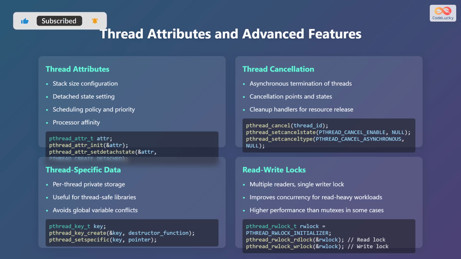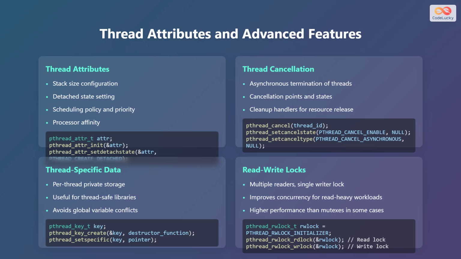The third advanced feature is thread-specific data, which includes per-thread private storage, useful for thread-safe libraries and avoids global variable conflicts. Here is a code example: pthread_key_t key, pthread_key_create(&key, destructor_function), pthread_setspecific(key, pointer).